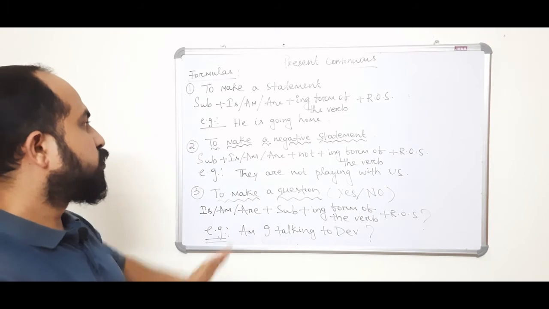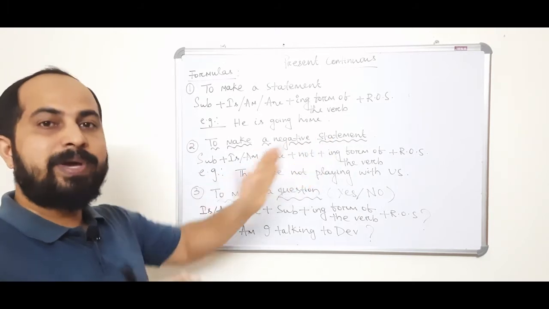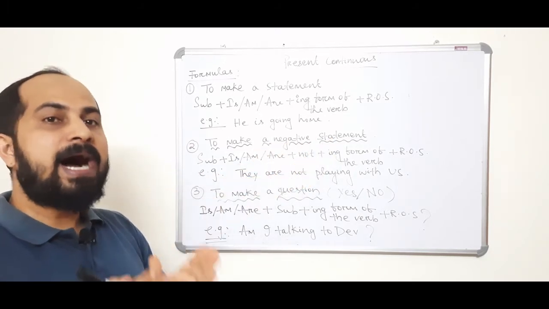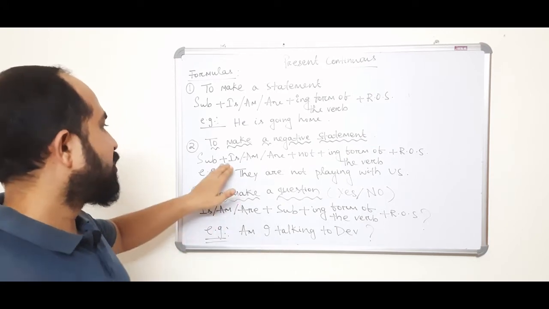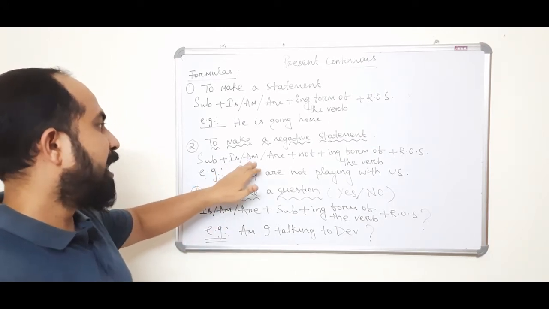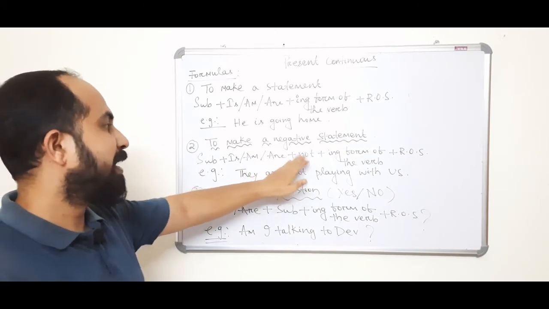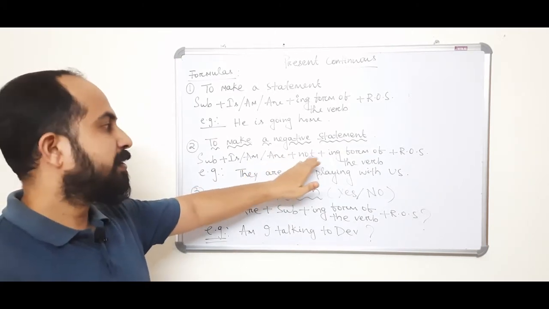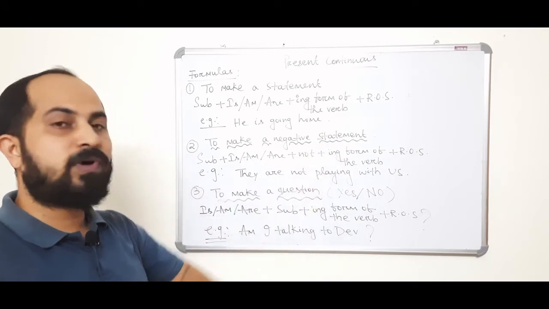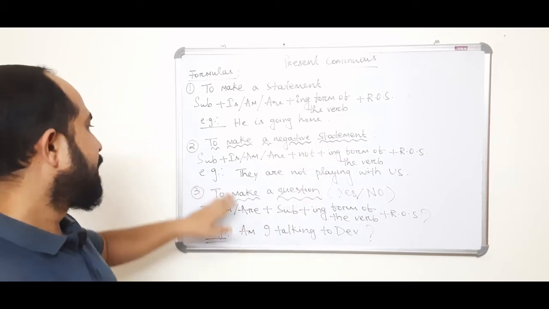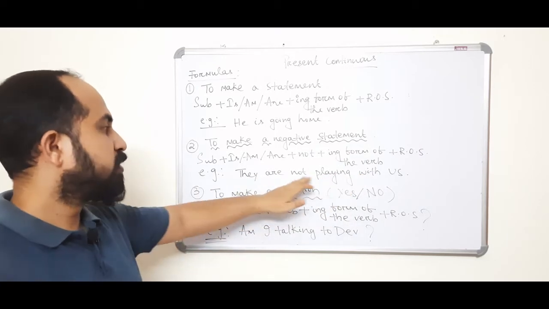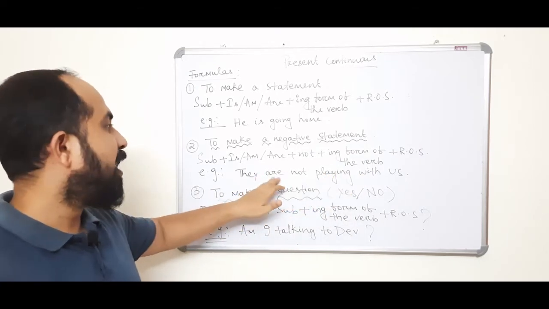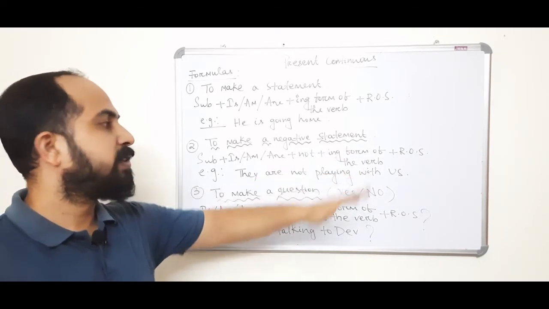Formula number 2, to make a negative statement. When you make a negative statement, add not after the auxiliary verb. Here the auxiliary verbs are is, am and are, so I have added not after the auxiliary verbs. Then the main verb, ing form of the verb, plus the rest of the sentence. Example: they are not playing with us.